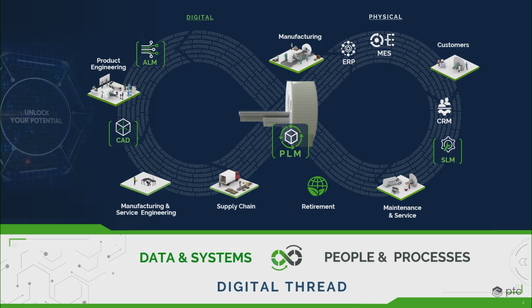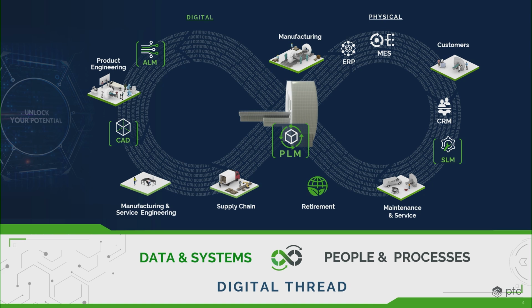So let me give you a simple example of how we're thinking about this at PTC. First, we think about it in 2 halves. The first half is something we call forward propagation of data. The second half we call data interrogation. I'll take you through each briefly. So let's use a simple example. Let's use a mechanical part flowing through this infinity loop.